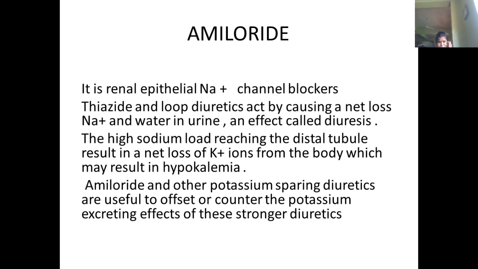When a high sodium load reaches the distal tubule, it results in net loss of potassium from the body, which may result in hypokalemia. This drug and other potassium sparing diuretics are useful to counter the potassium excretion effects of these stronger diuretics.